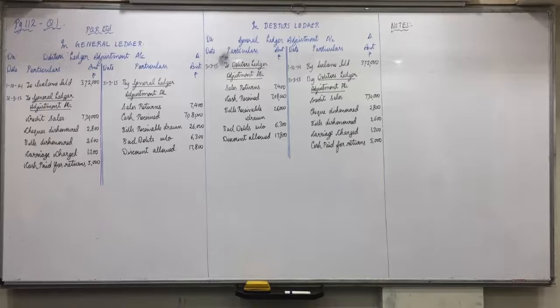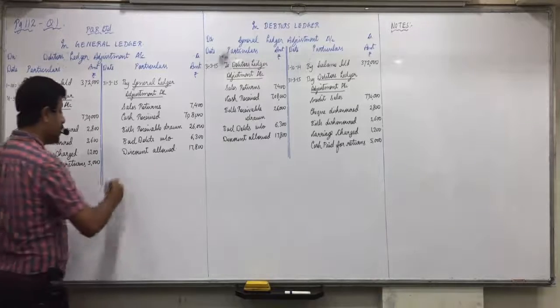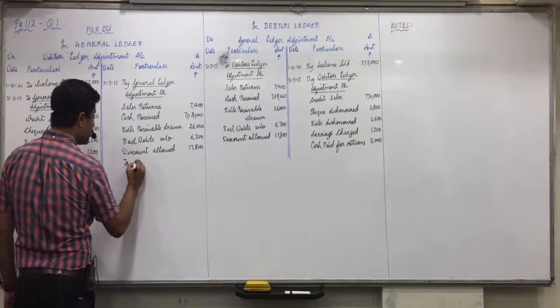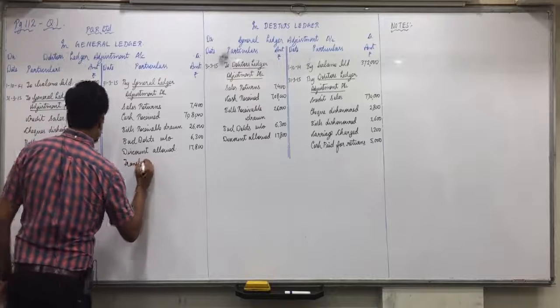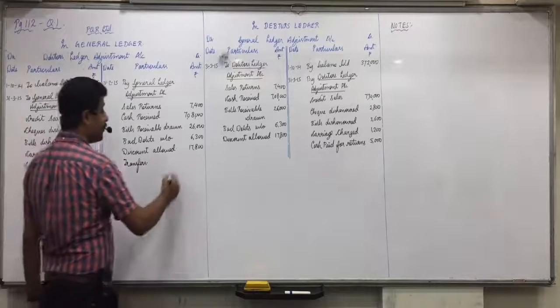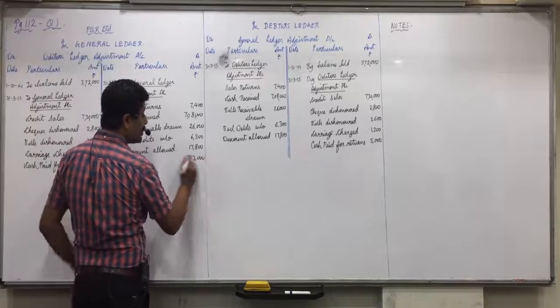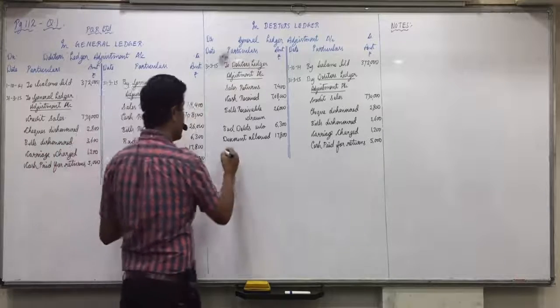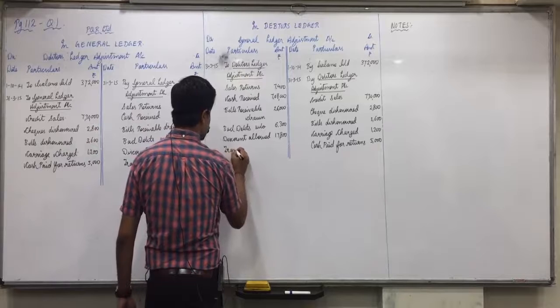Then transfer from bought ledger. Any transfer, creditors to debtors. To debtors means in debtors on credit side. Transfers $3,000. And opposite side in general ledger, debit side, transfers 3,000.